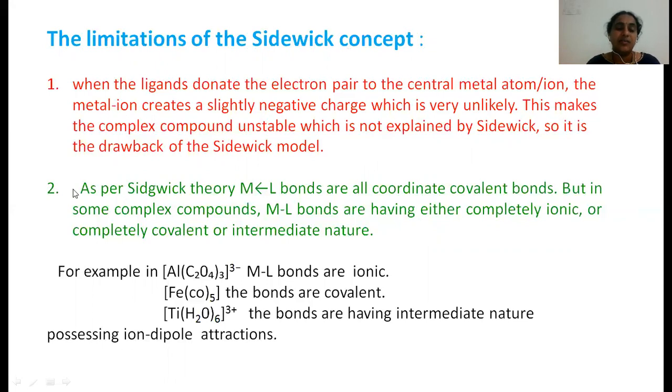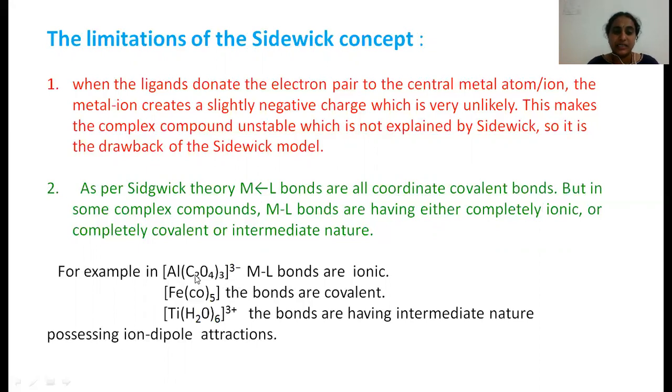Another drawback of this theory is that Sidgwick explained only the metal complexes formed due to coordinate covalent bonds. But many complexes are formed by covalent bonds, many are formed by ionic bonds, and many are formed with an intermediate nature of linkages. Such complexes are not explained by Sidgwick.